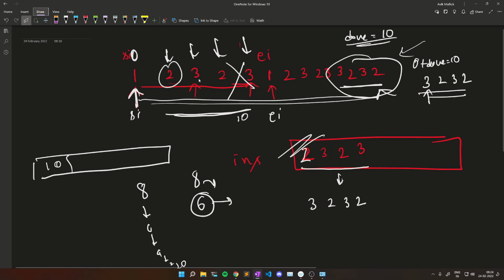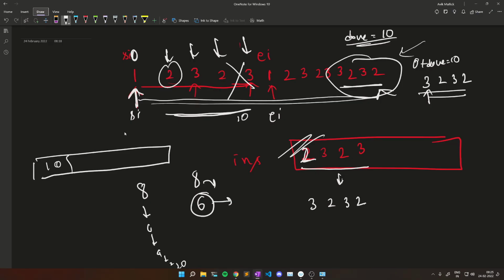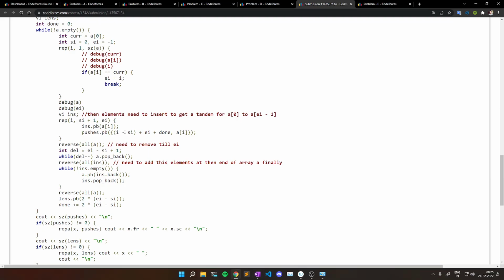So what is the element I have inserted? It is 2. So I am just inserting those. Also, see, in our actual array also we will insert 2, right? We will insert 2 times. So this 2 comes where? I mean, at which index do we put it? We put it at i minus si plus ei plus done.